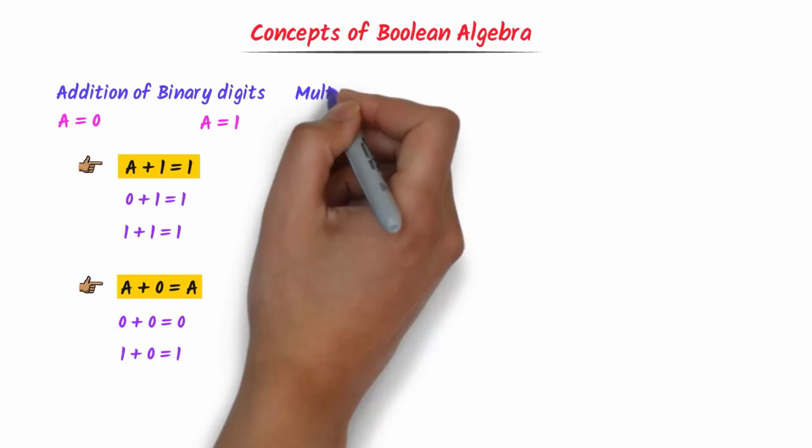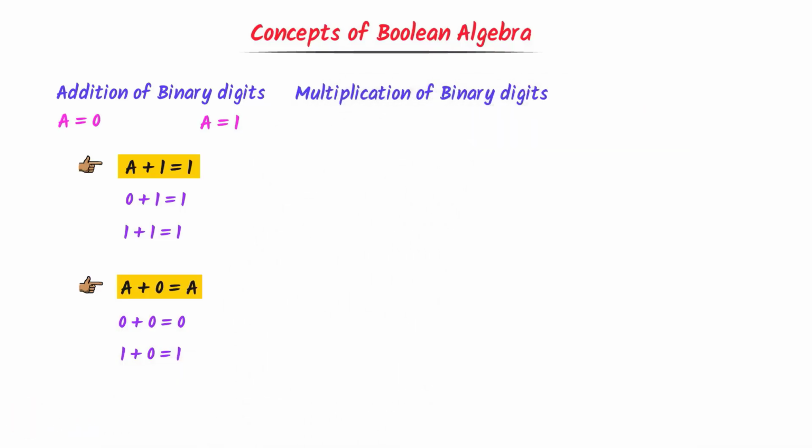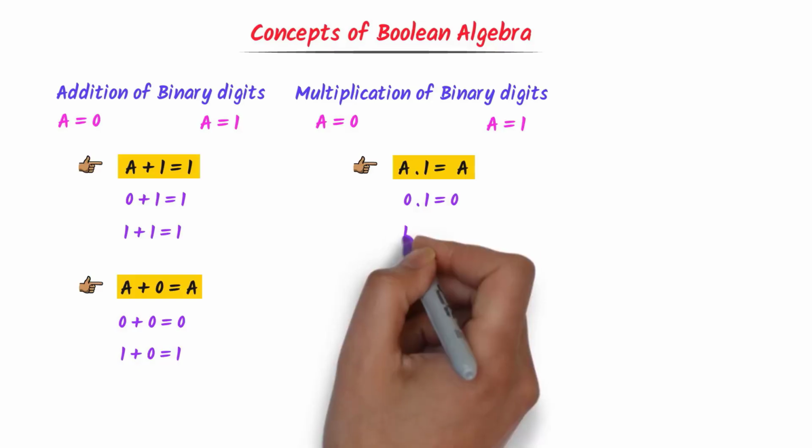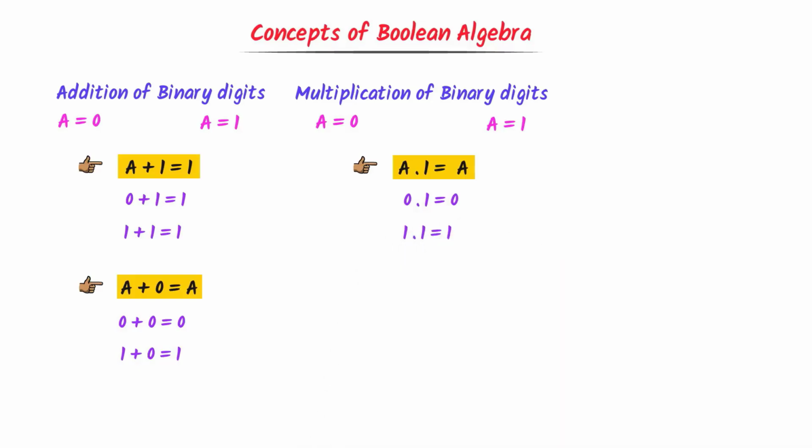Also, let me teach you the multiplication of binary digits. Let a equals 0 or a equals 1. Now a into 1 is equal to a. We know that a is equal to 0 or a equals 1. So 0 into 1 is equal to 0 or 1 into 1 is equal to 1.